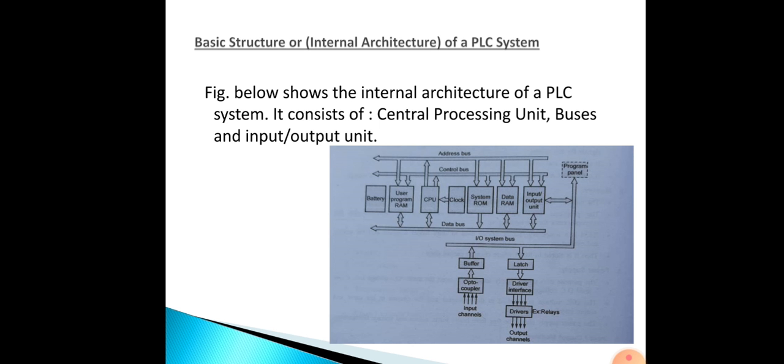The next one, buses. You can see there are the data bus, input output system bus, address bus and control bus. What are those? They are sets of parallel lines that provide communication between the various devices of the system. So they are used as transmission media. The first one we will study is the data bus. The data bus contains 8, 16 or 32 parallel signal lines for sending data between the various devices of a system. An 8-bit microprocessor will have an internal data bus which can handle 8-bit numbers.